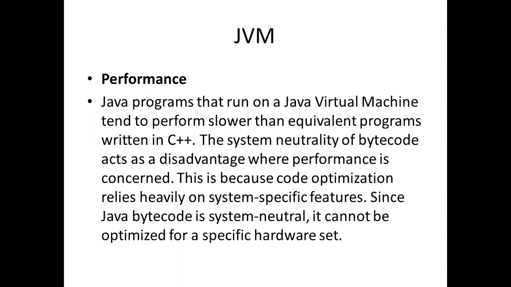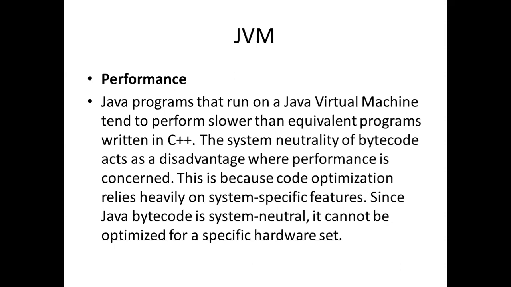Due to JVM, Java programs that run on the Java virtual machine tend to perform slower than equivalent programs written in C++. The system neutrality of bytecode acts as a disadvantage where performance is concerned. This is because code optimization relies heavily on system-specific features. Since Java bytecode is system neutral, it cannot be optimized for a specific hardware set.